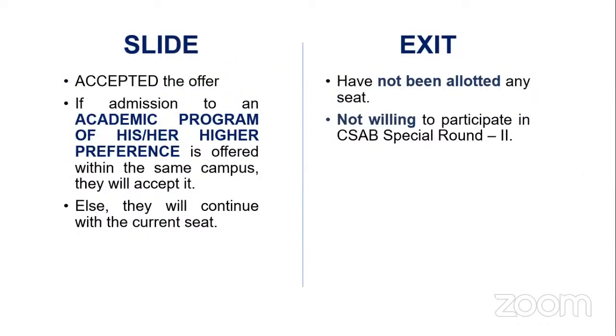Slide, you can move around in different branches, so it's not that important because we're only talking about architecture. Exit, if you haven't got any seats, you can withdraw from it. You can exit from the whole allotment process itself. Okay, so those who haven't got any seat and don't want to participate, again, those who want to repeat, or those who have decided that they'll take a break and try another year, for them also exit is an ideal option.